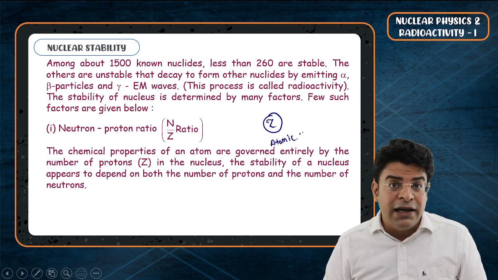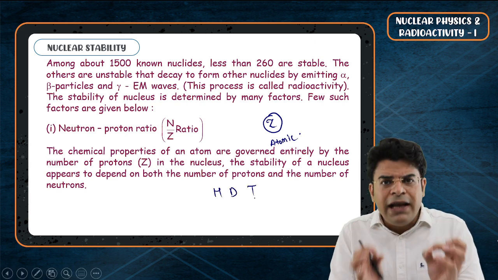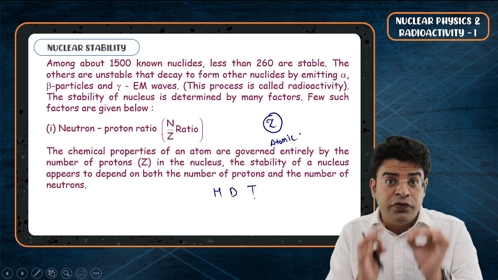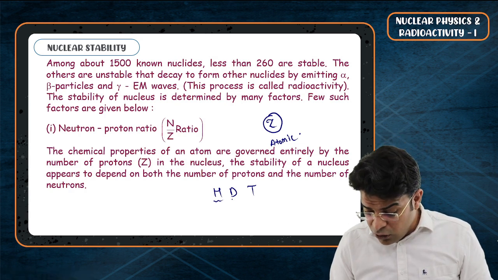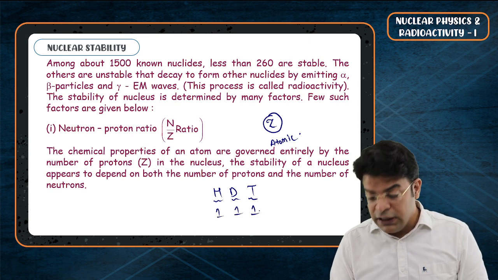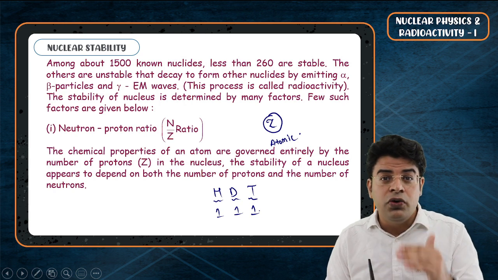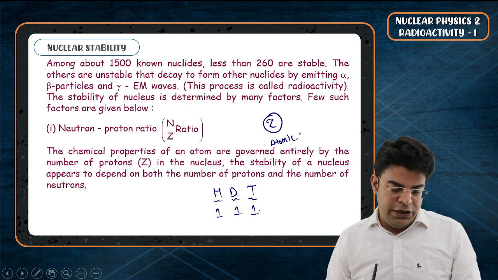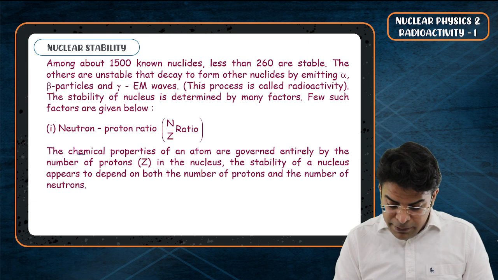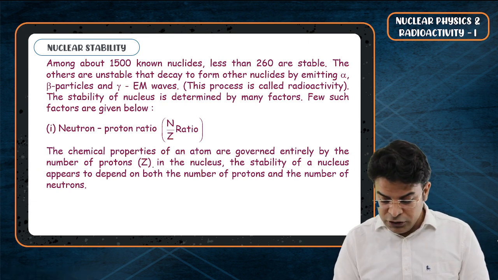And you have learned in chemistry that hydrogen, deuterium, tritium, despite having nuclei of different configuration, since all 3 of them have the same number of protons, 1, 1, 1, their chemical properties are more or less the same. Isotopes show nearly the same chemical properties. So, the chemical properties of an atom are governed entirely by the number of protons in the nucleus.